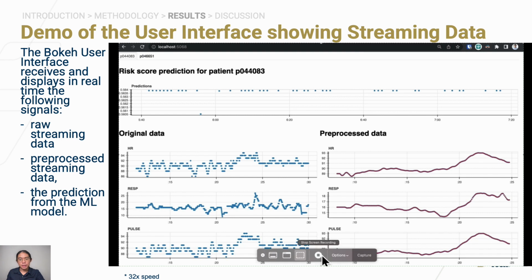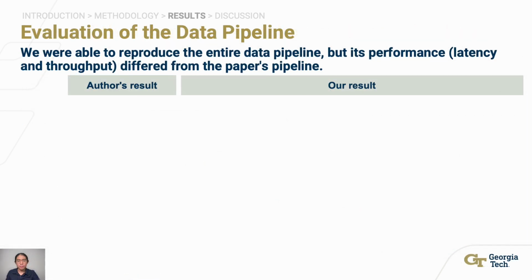Note that this user interface only displays one patient's data, even though the data of multiple patients are being processed simultaneously. We were able to reproduce the entire data pipeline, but its performance, in particular the latency and throughput, differed slightly from the paper's pipeline.